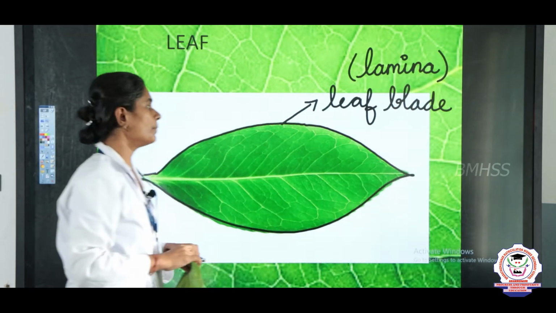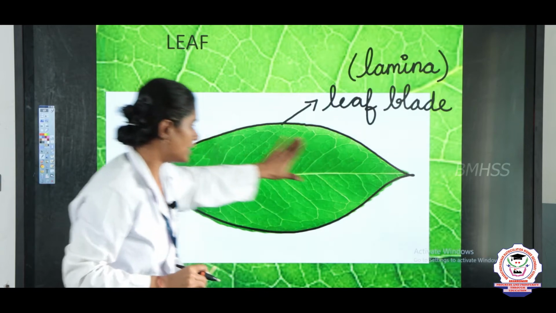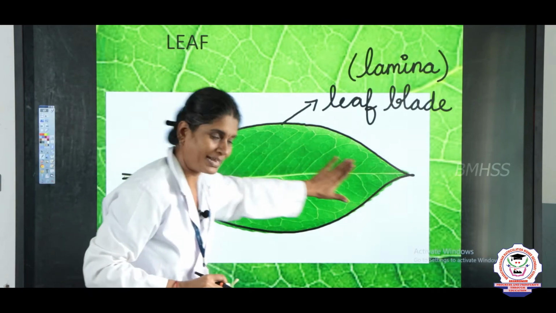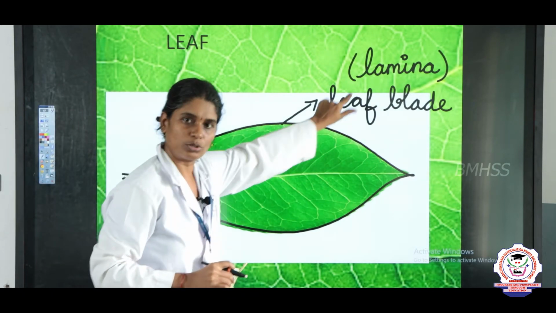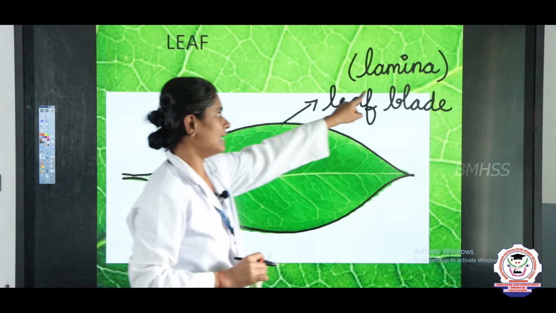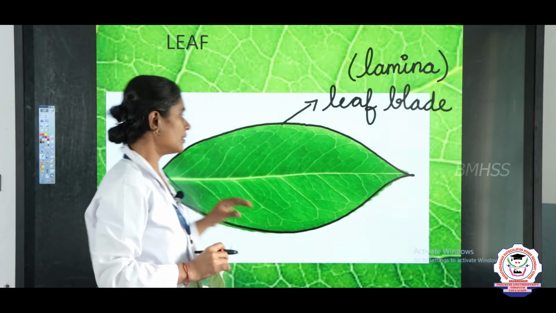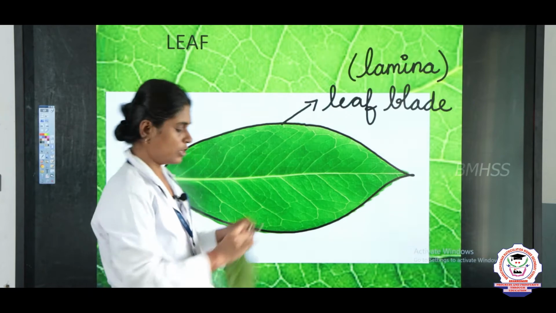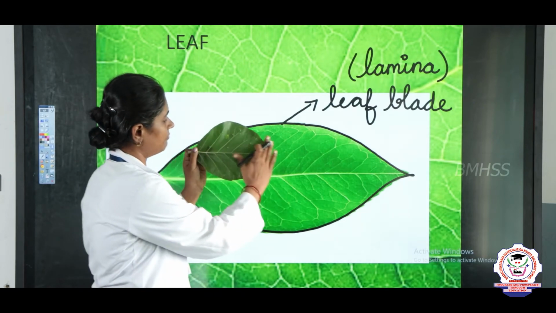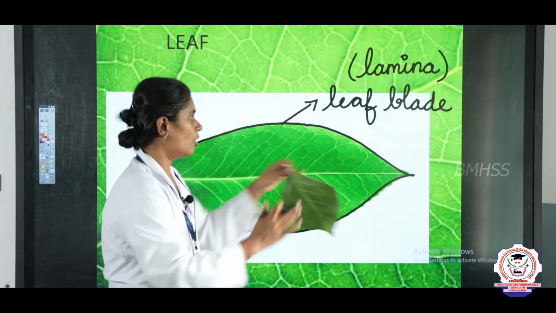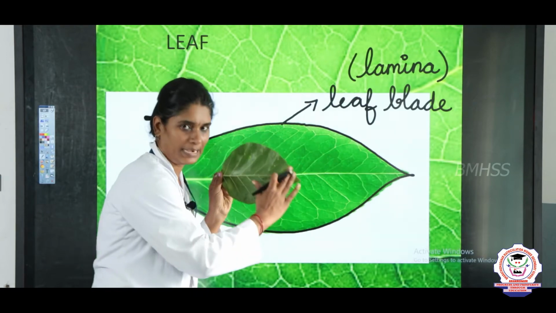Okay. So, the broad part of the leaf is called the leaf blade, or it is also called lamina, L-A-M-I-N-A. Now we are going to see the parts of the leaf. This broad part of the leaf is known as lamina, or we can say leaf blade, right.